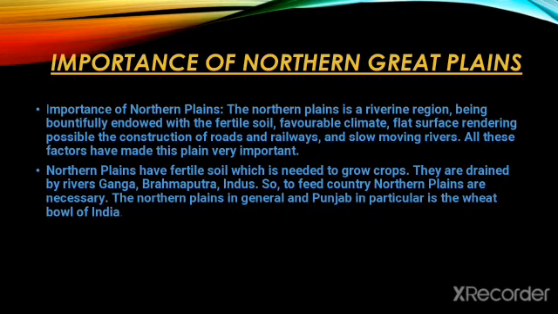Northern plains have fertile soil which is needed to grow crops. They are drained by rivers Ganga, Brahmaputra and Indus. So, to feed the country, northern plains are necessary. The northern plains in general and Punjab in particular is the wheat bowl of India.